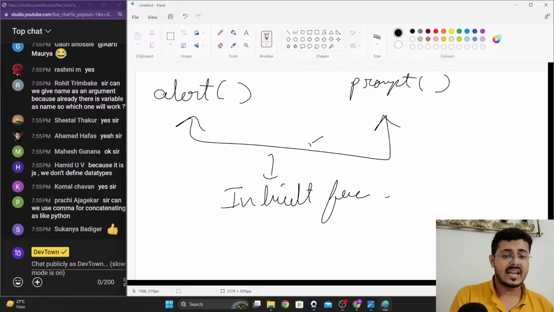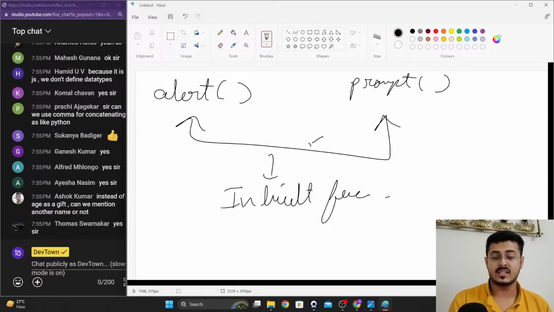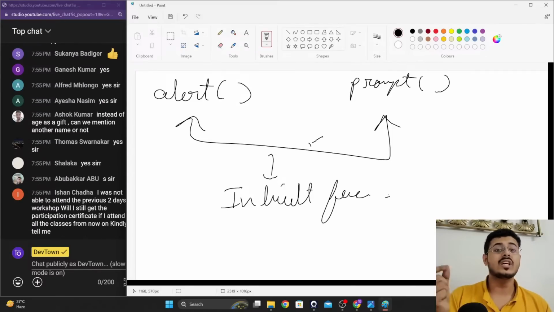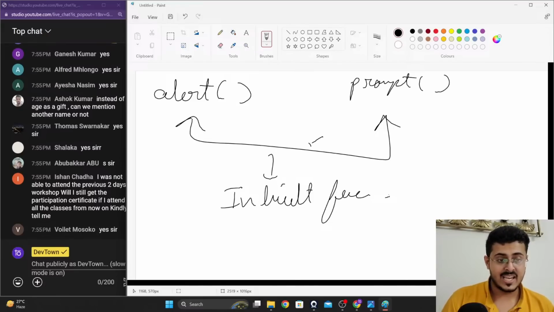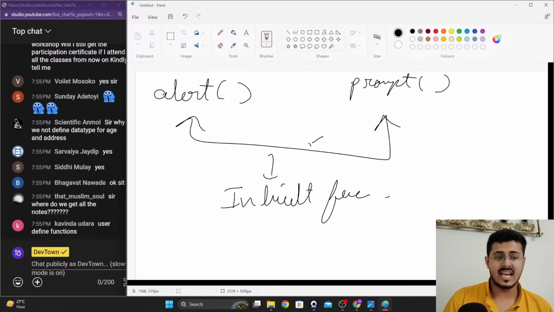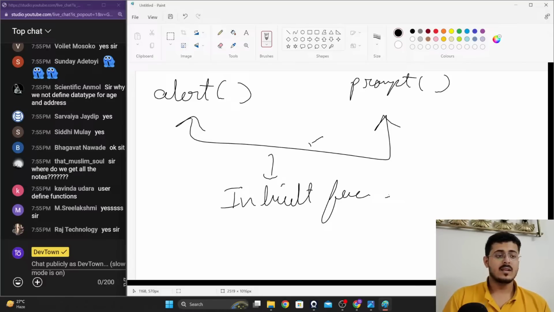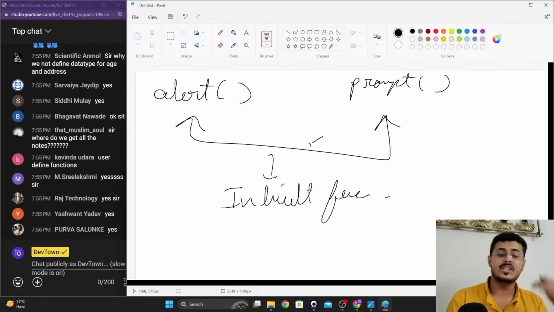What we are doing right over here, creating the greeting function and writing the code for the greeting function, is called a user defined function, guys. Are you guys able to understand it? Please let me know. These are called inbuilt functions, and what we are trying to build, writing the entire code from scratch, is called a user defined function.